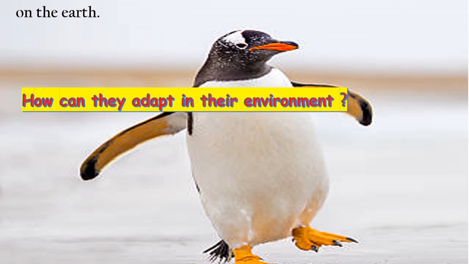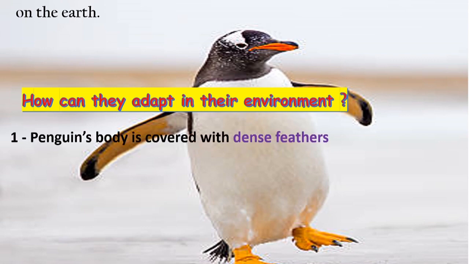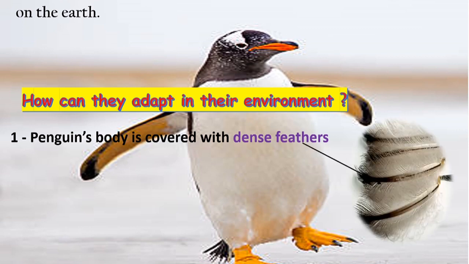Number two, it has thick layers of fat to keep its body warm.